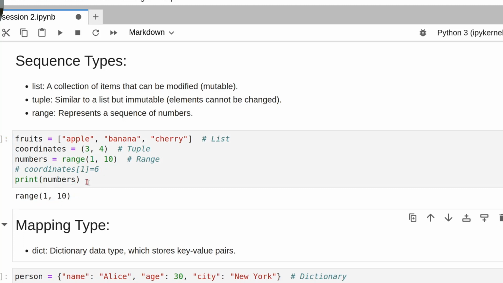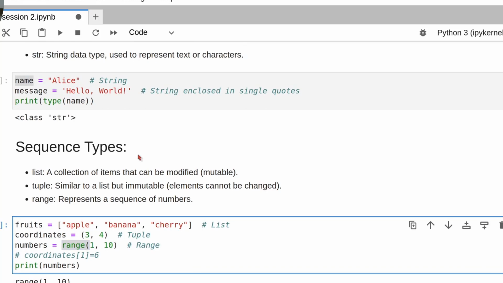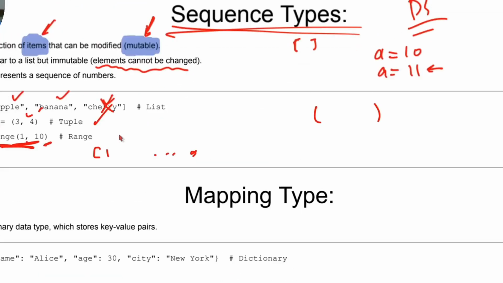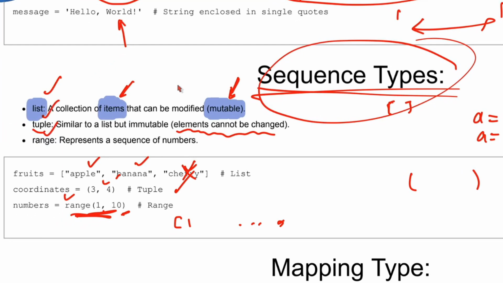Sometimes you use the range in a for loop. It basically gives a list of these things. So when you have the range of 1 to 10, it will go from 1, 2, 3, 4 up till 9, so till the last number. So this range is also a sequence of numbers, so it comes under the sequence data type. If you see it here, I have mentioned sequence data types. The first thing was list, then we had tuple, then we had range as well.